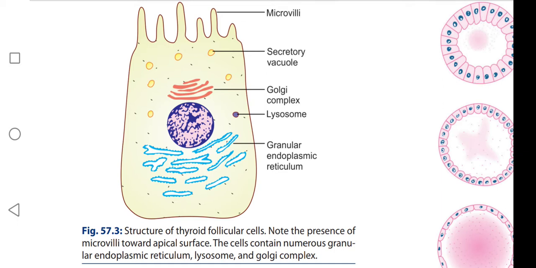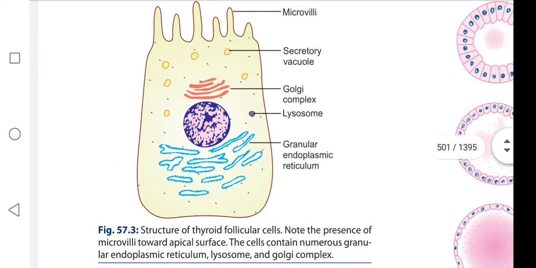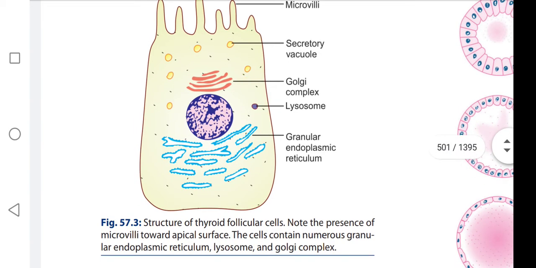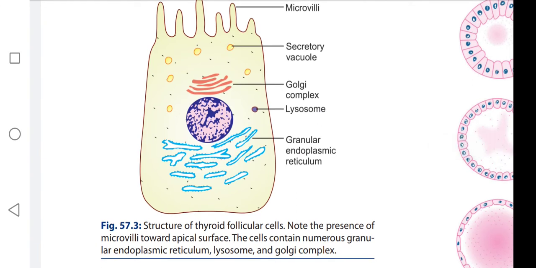The apical membrane that faces the colloid has microvilli, and it contains numerous structures called endoplasmic reticulum, lysosome, Golgi apparatus, and secretory vacuoles are also present.